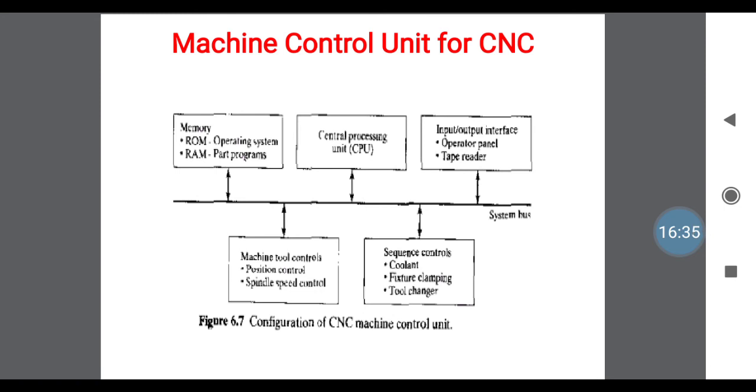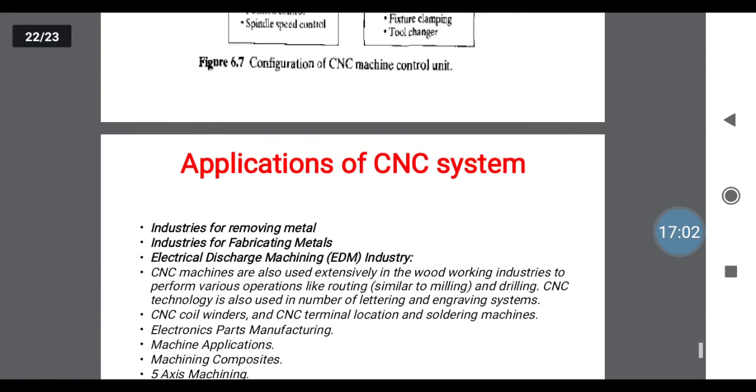Next one, the machine tool controls. That is how to control the machine tool options. That is position control and spindle speed control, how to control the position and spindle speed. Next is sequence control. In this sequence control, we have a number of options. One is coolant, tool changer, tool depth. That is the sequential operation we can control in the sequence control. These 5 blocks together make a machine control unit for CNC.